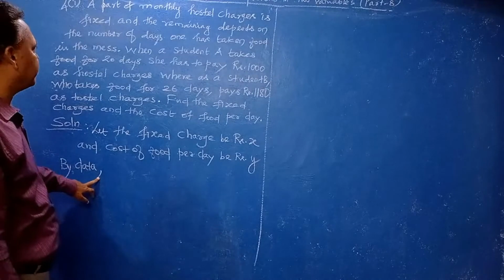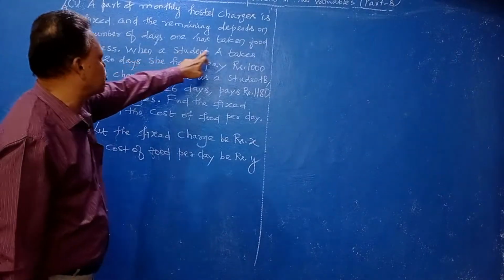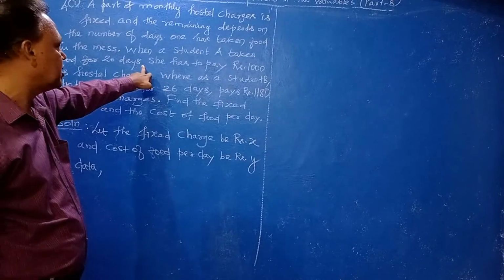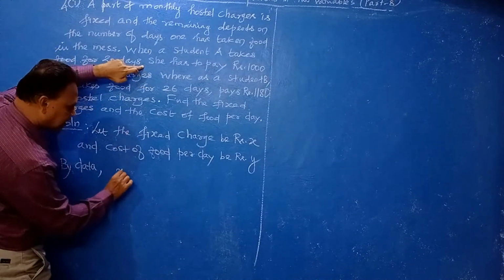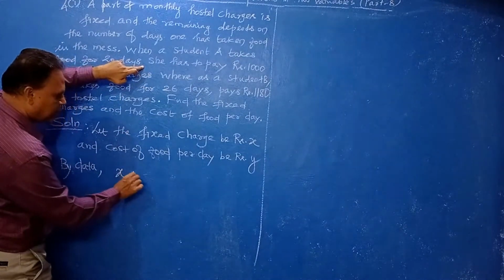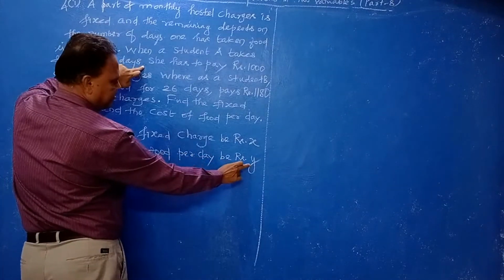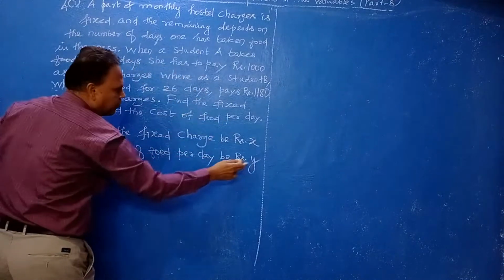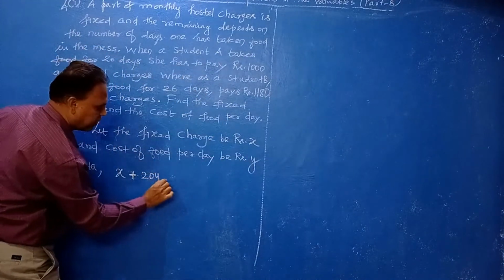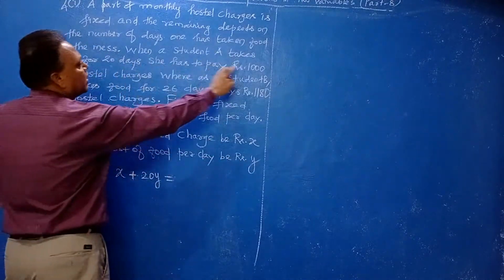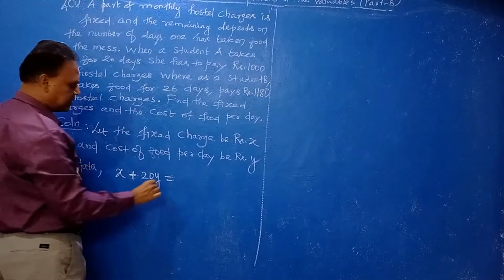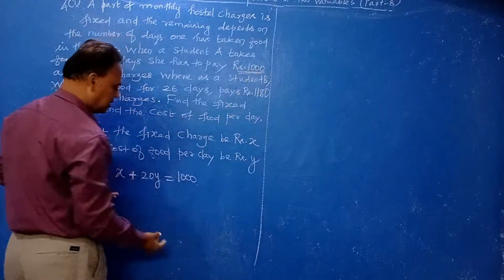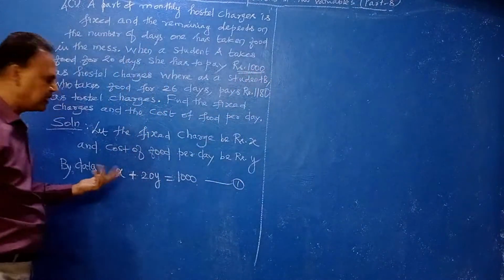First data, student A takes food for 20 days. So first you have to write the fixed charge X, and the food charge per day is Y. How many days? 20 days, that means 20Y. That is equal to the total charge, which is 1000. So equation number 1 is easily framed.